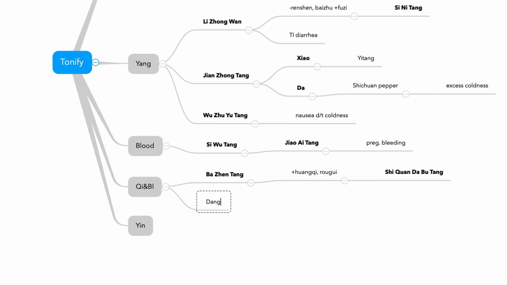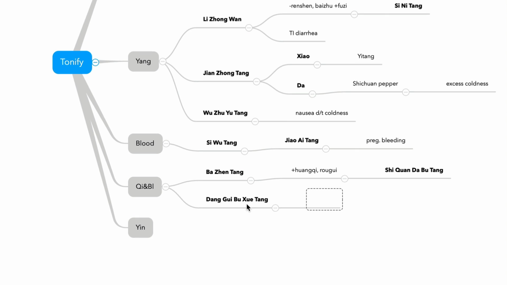Next formula, Dang Gui Bu Xue Tang. Bensky classified this Dang Gui Bu Xue Tang as a blood deficiency formula, but that makes no sense. He classified it that way just because it has bu xue, which means tonify blood.